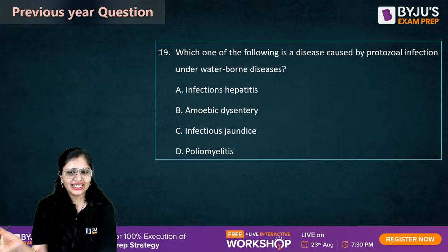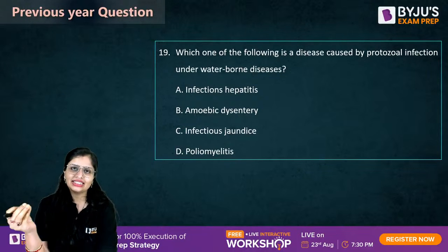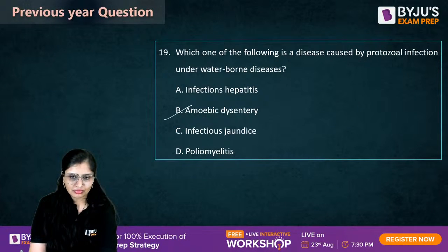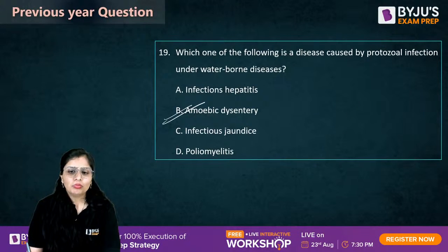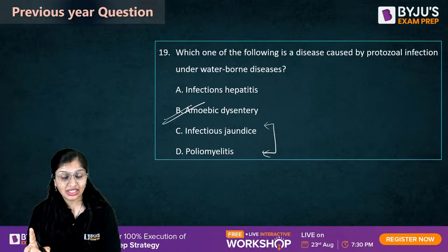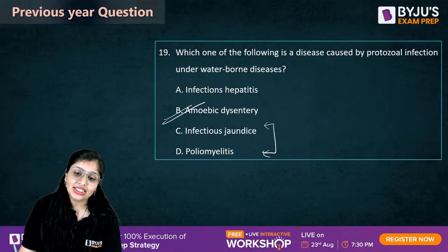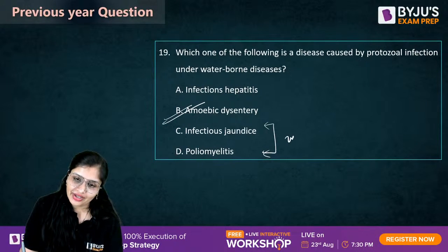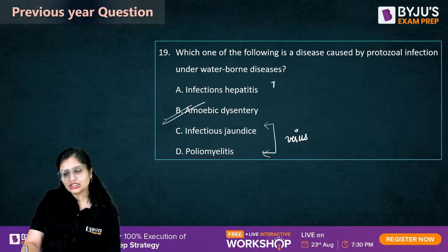Protozoal infection, that is amoebic dysentery. You call it enteric fever also. Okay. Polio and jaundice. This year also they have asked a question in GATE from this and it was an MSQ question. Jaundice and polio are from virus. Hepatitis is from bacteria.